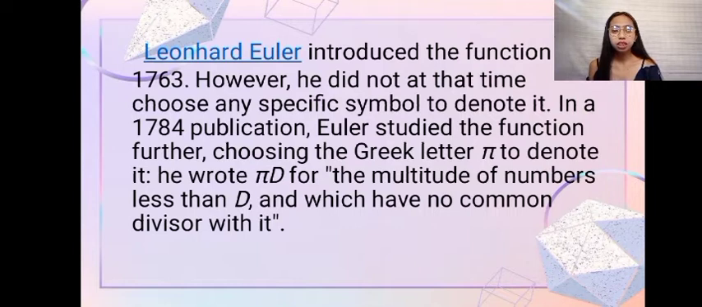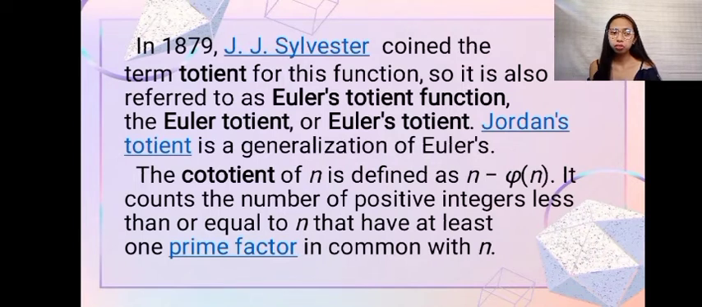However, at that time he was not able to choose any specific symbol to denote it. In a 1784 publication, Euler studied the function further and chose the Greek letter pi to denote it. Then he wrote it as pi d for the multitude of numbers less than d and which have no common divisor with it. Okay, so another proponent is J.J. Sylvester. J.J. Sylvester in 1879 coined the term totient for this function.